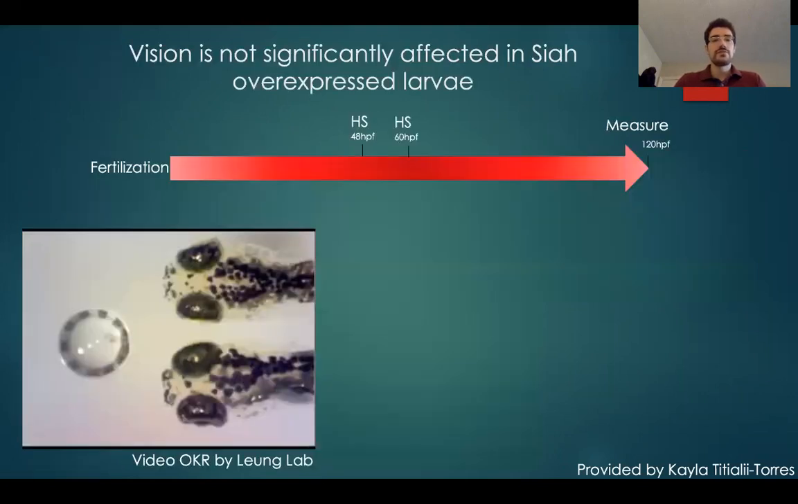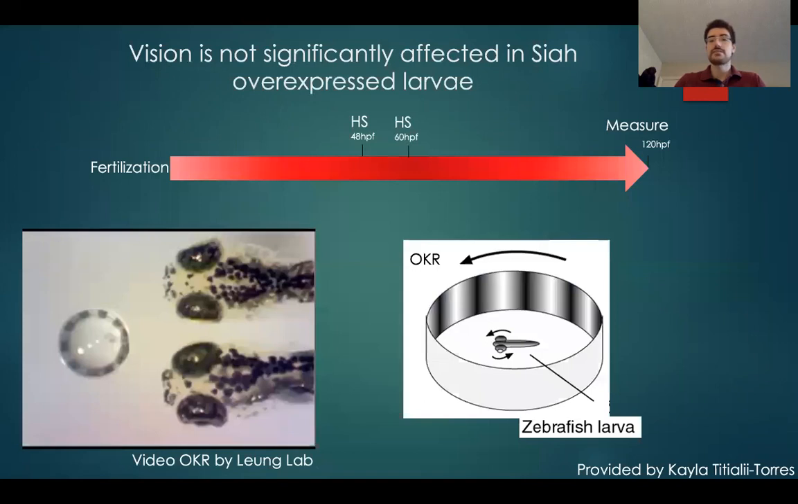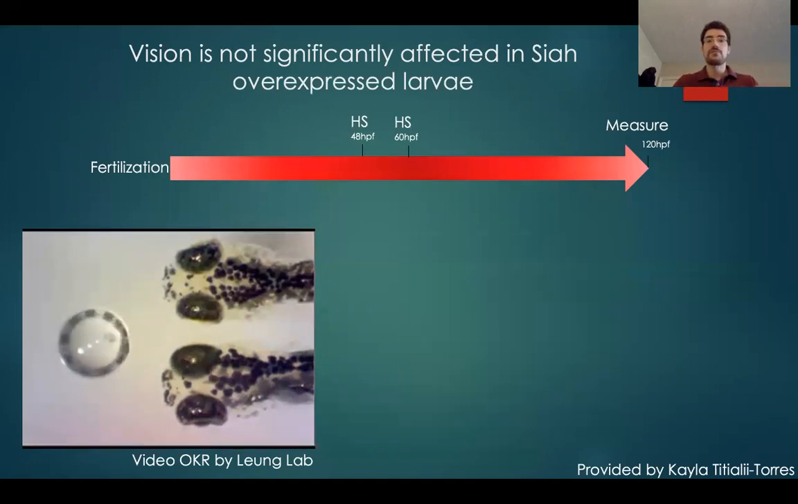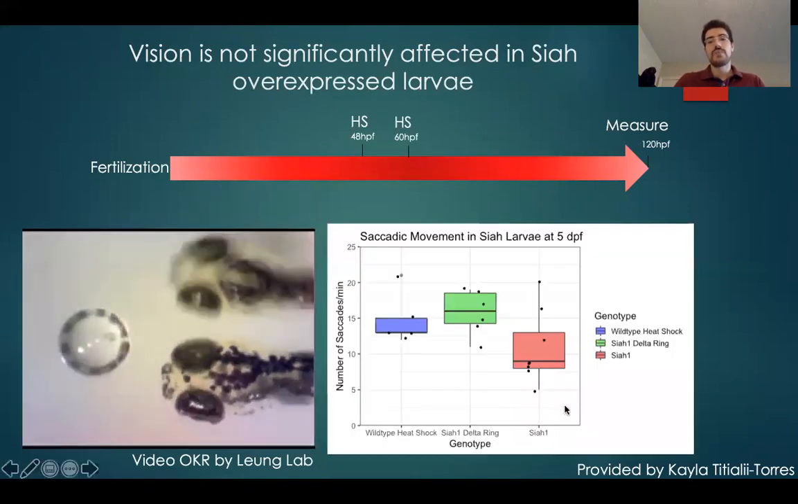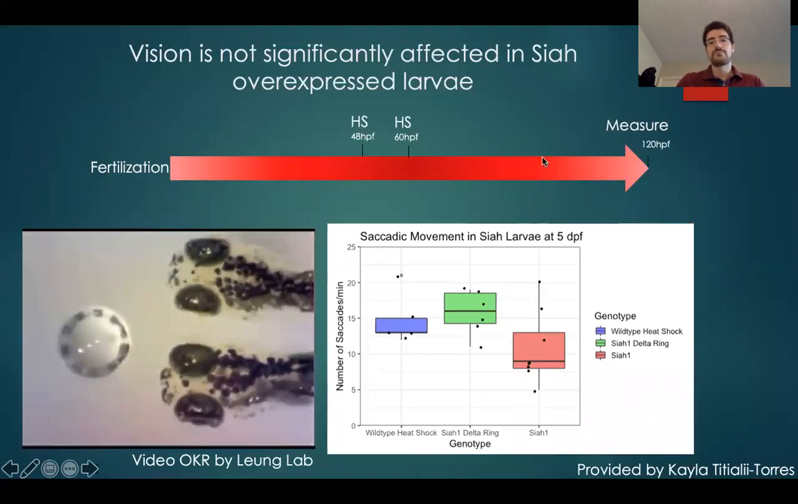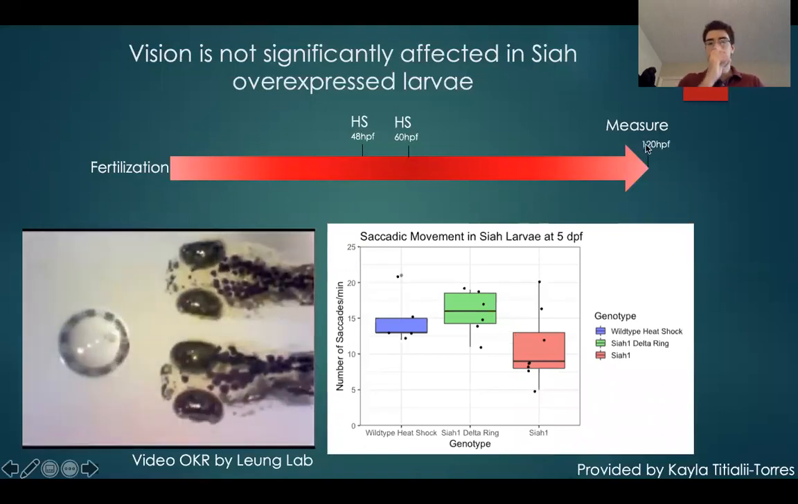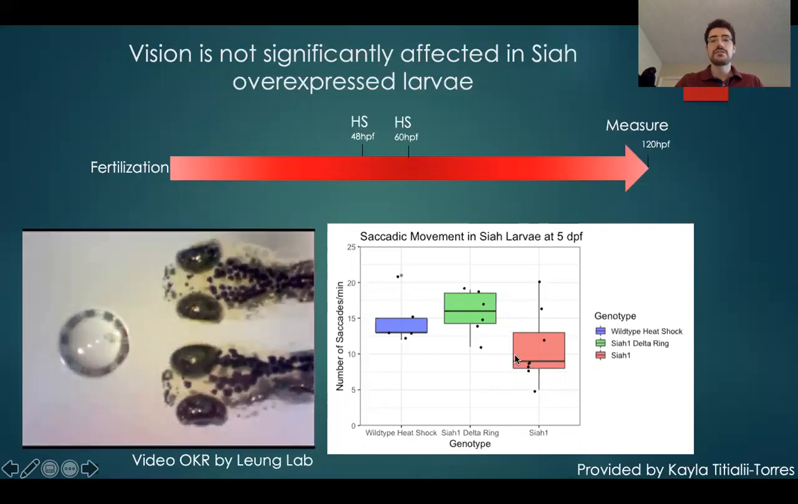So lastly, we wanted to see how the function was affected, and we have an OKR system in the lab. The OKR works as a rotating disc. We put the larvae in the center. The disc has white and black spots, and then the fish follows these patterns if it's able to perceive the light. So our data shows that even after 2 days, because we collect the samples on the 5th day, we did not see any difference, but we see a trend. So a decrease in the eye movements of the embryos that were heat shocked in the Siah.